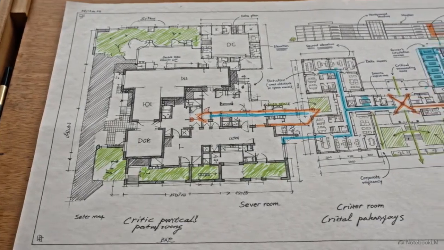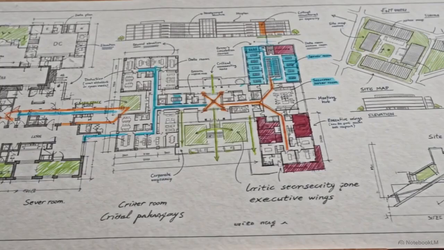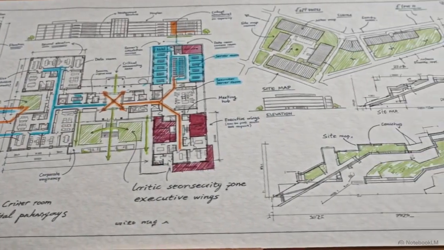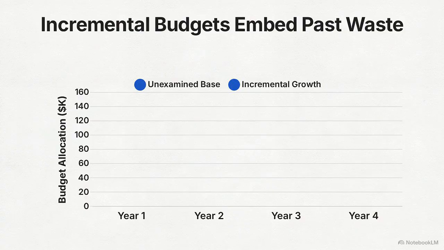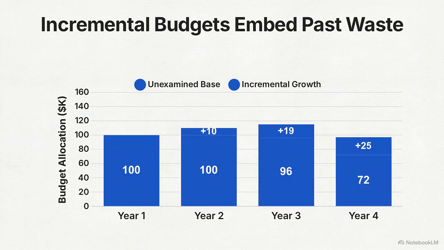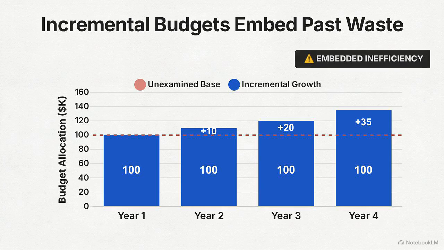A corporate budget operates as the architectural blueprint of a firm's strategic intent, dictating the shape of its financial reality. Too many management teams rely entirely on static, volume-based incremental budgeting. This structure fails under complex operational realities, quietly embedding past inefficiencies into future plans.